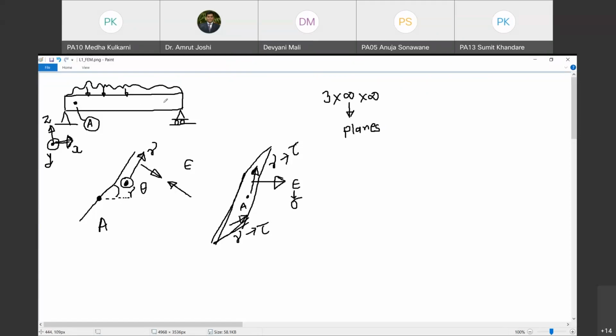And how many such points do you have in a beam? You have infinite points. Let us not call them molecules, because when you say molecules, it is finite. If you consider it as a point, then there are infinite points. So at each and every point in this beam, and on each and every plane passing through that point, you will like to know 3 strains, epsilon and 2 shear strains gamma. Therefore, the number of unknowns that we are handling seems to be infinite.